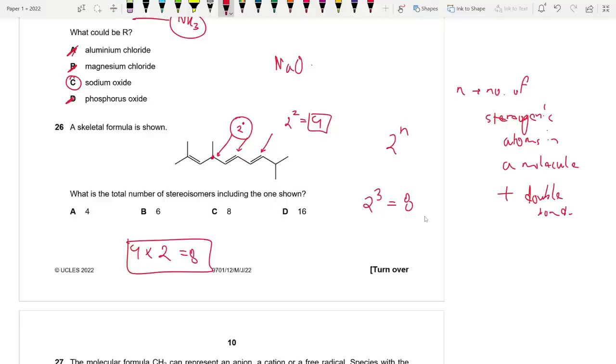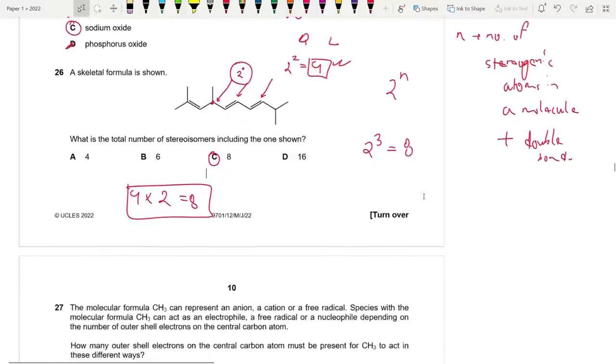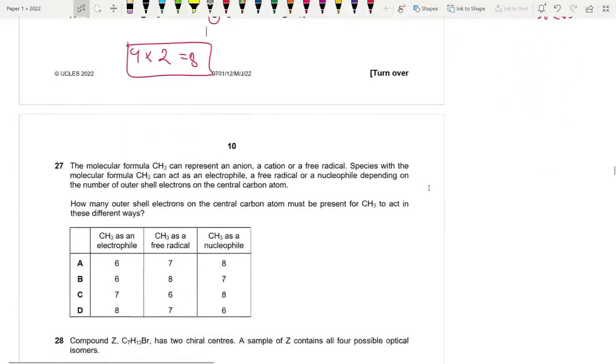The dextrorotatory one rotates plane polarized light to one side, so we are going to get 4 isomers for the levorotatory one and 4 isomers for the dextrorotatory one. As a result, we are going to end up with 8. That's the logic. Okay, so this was a bit complicated. 26, many candidates might have got this wrong. So the correct answer is C. 26 is C.